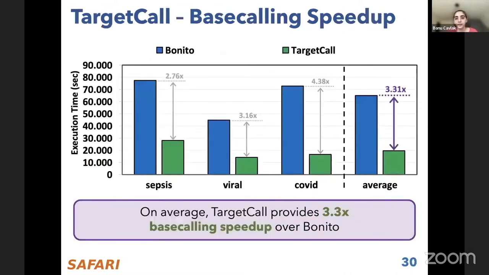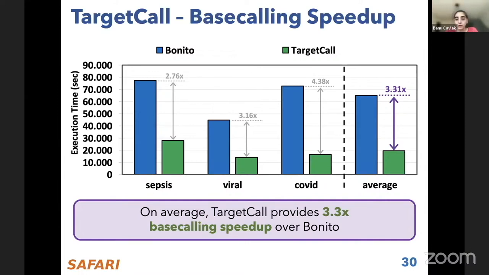Our first metric is the base calling speedup that we can achieve with TargetCall. As you can see, in the y-axis we have the execution time, and in the x-axis we have different use cases as well as the average. The blue bar shows the execution time of Bonito for each use case and the average. The green bar shows the TargetCall execution time plus the Bonito execution time for reads that pass the TargetCall filter, so it's really an end-to-end comparison of the base calling times. We conclude that on average, we can get a 3.3x base calling speedup over Bonito.